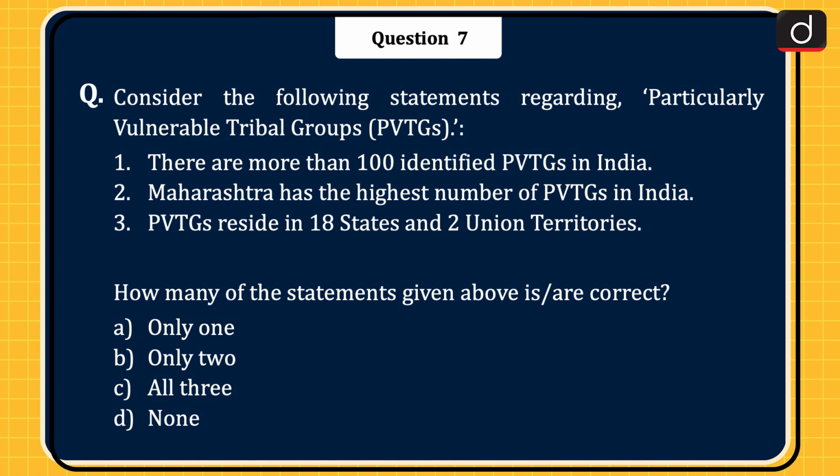How many of the statements given above is or are correct? Only 1, only 2, all 3, or none? The correct answer is option D, none.